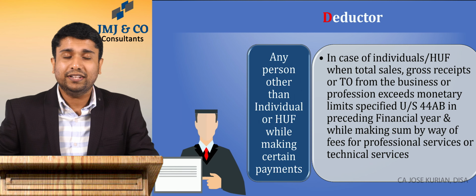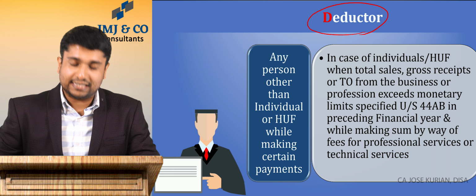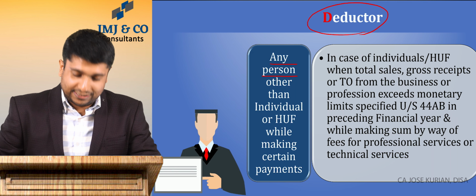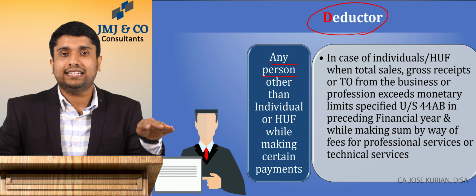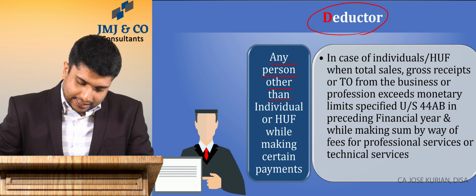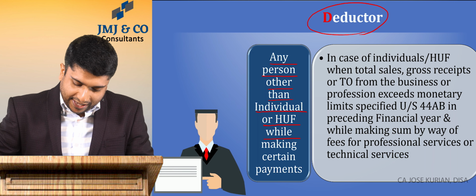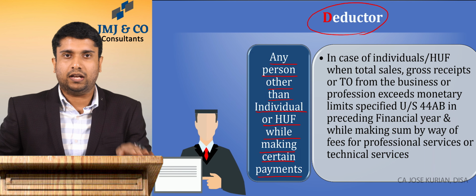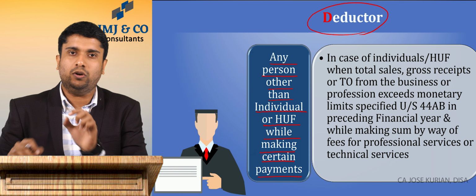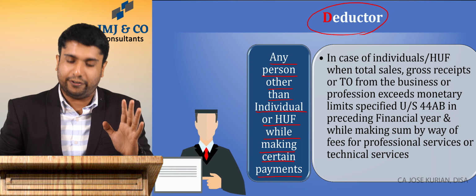Again, starting with the deductor, let's understand who exactly is the deductor. It says any person, deductor means the person required to deduct tax, TDS. So any person other than individual or HUF while making certain types of payments over a threshold is required to deduct TDS under 194J.